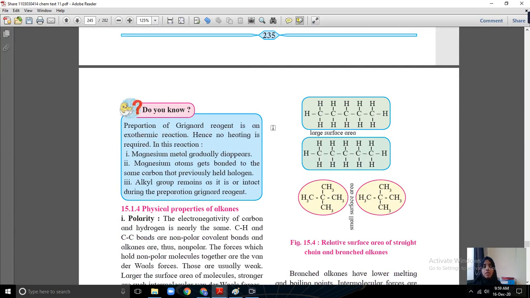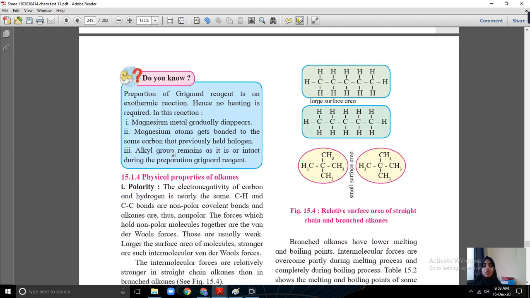Preparation of Grignard reagent is an exothermic reaction, hence no heating is required. First, magnesium metal gradually disappears and the magnesium atom gets bonded to the carbon that previously held the halogen.